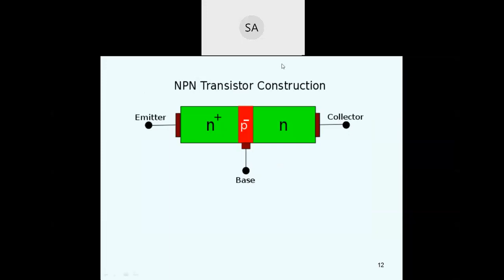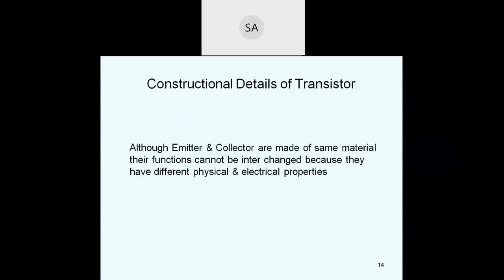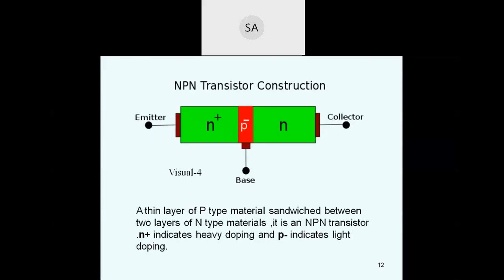Now, NPN transistor construction: how the NPN transistor is constructed. A thin layer of P-type material is sandwiched between two layers of N-type material.